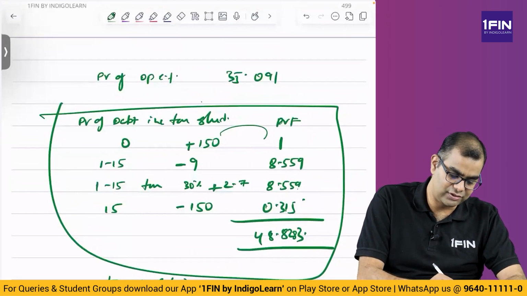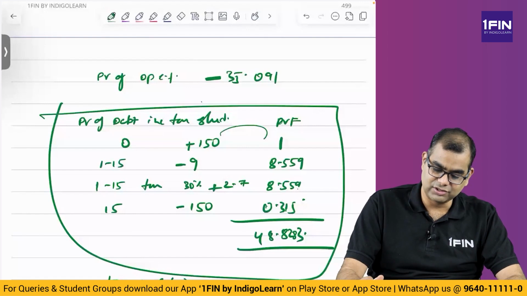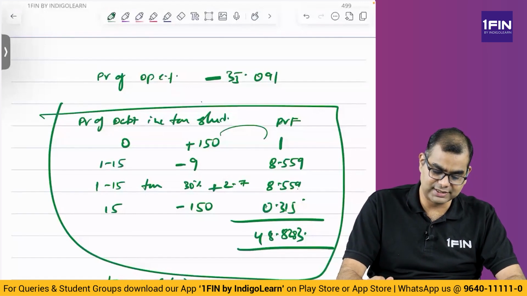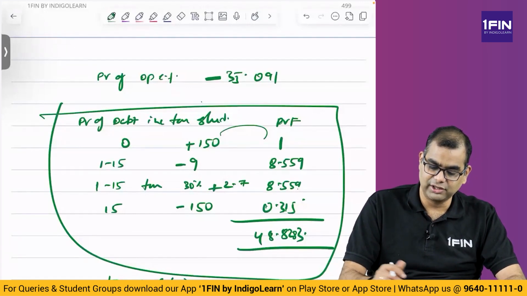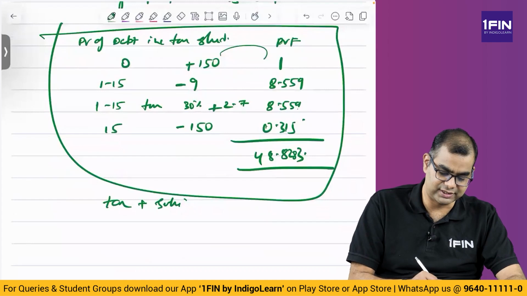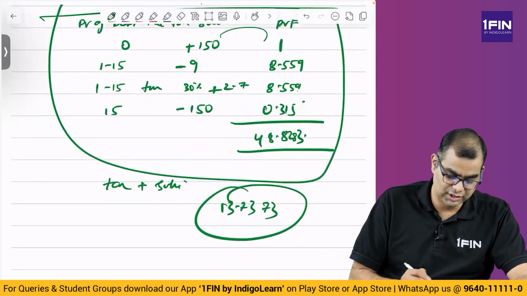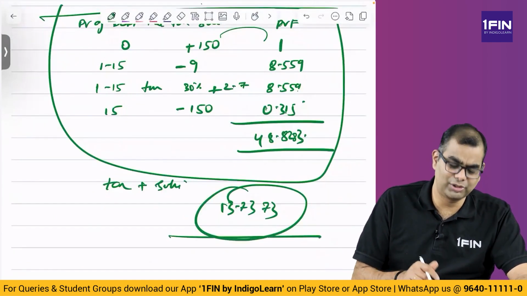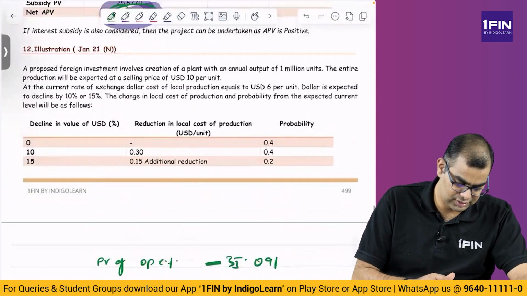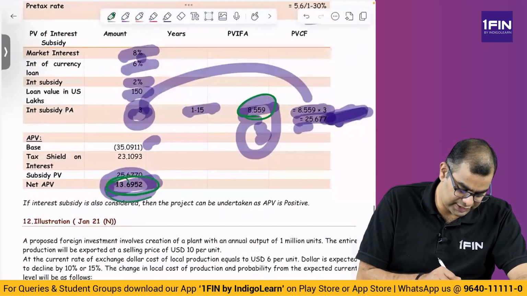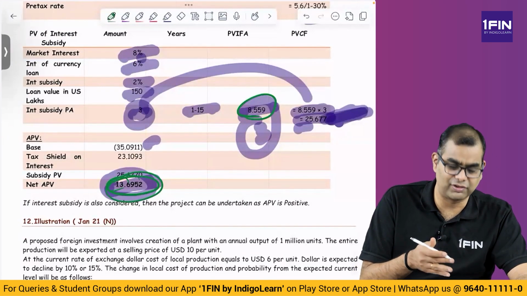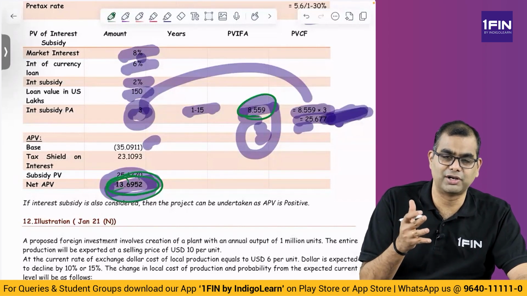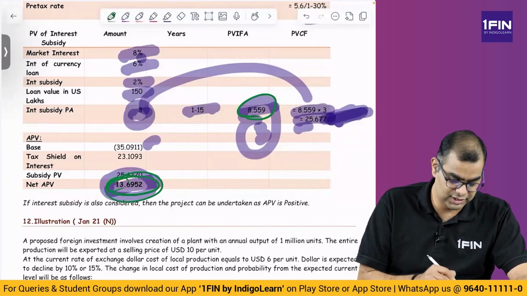So, present value of operating cash flows is minus 35.091. So, 48.823 minus 35.091, you will get it as 13.733. So, you got 13.733. Do you remember where we got a similar number? We got a similar number, 13.69, obviously adjusting for third and fourth decimal of present value factors.